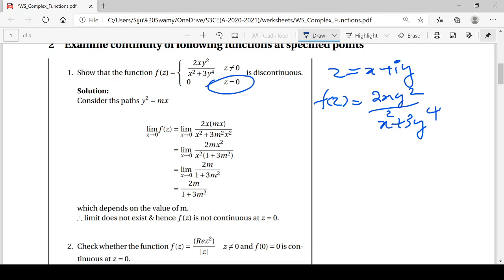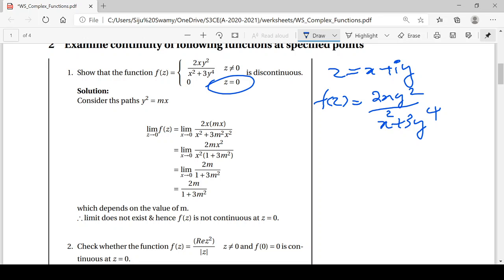So except at z equal to 0, this function is a rational expression involving x and y. We know all rational expressions are continuous. So this function is continuous everywhere except at z equal to 0. So we are going to verify whether this function is continuous at z equal to 0, the origin.